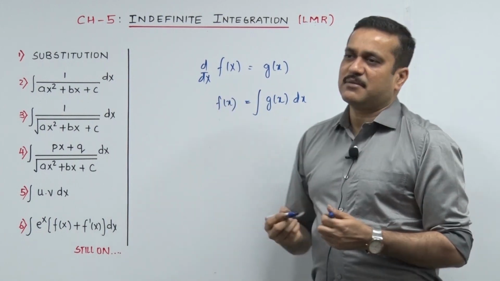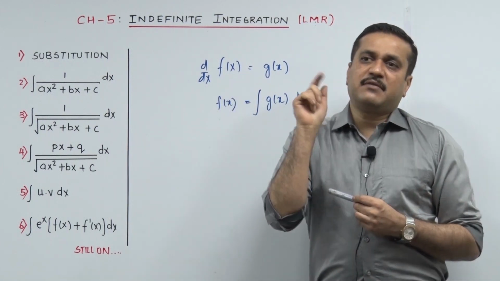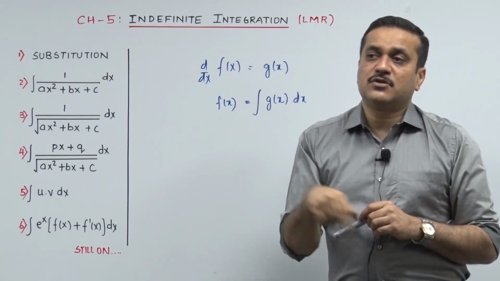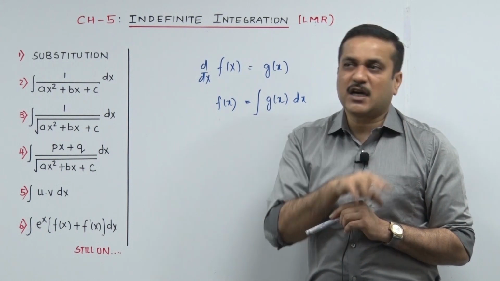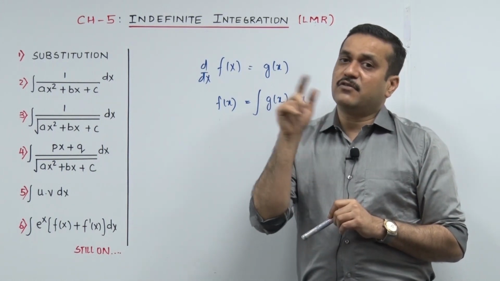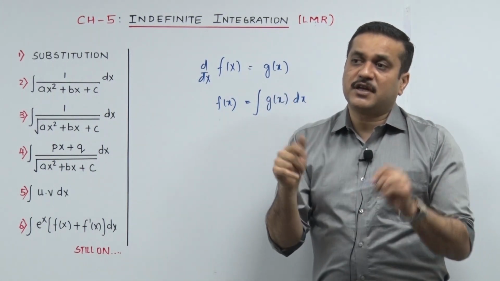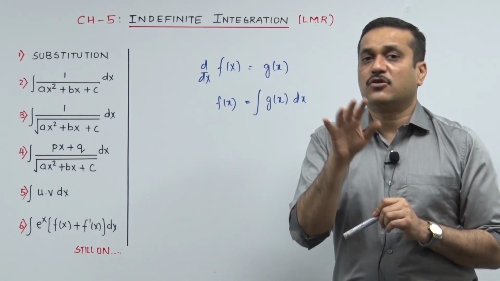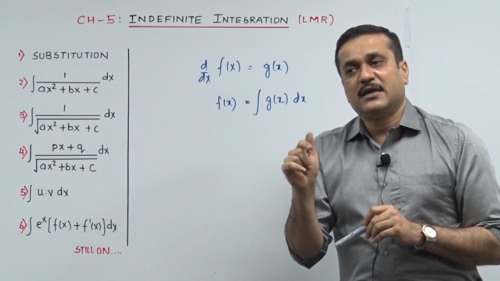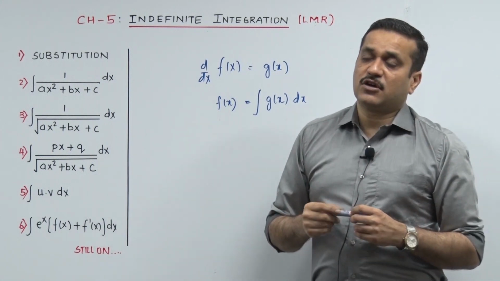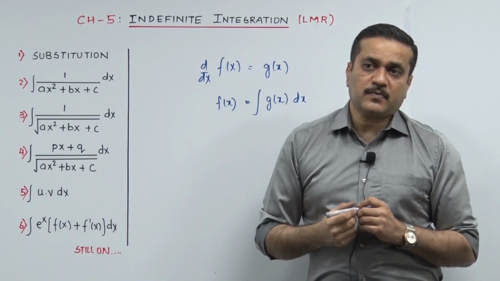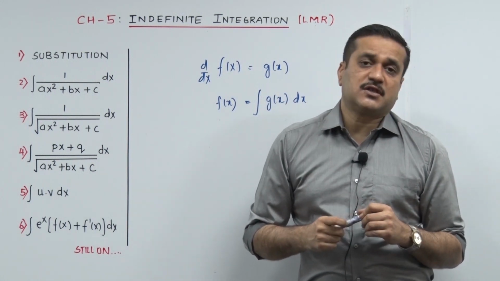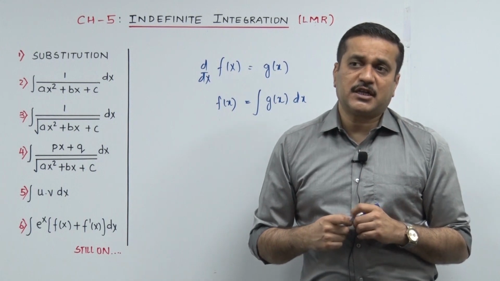I used to always say in my language: if you integrate the answer of a derivative, you will get back the function which you differentiated. Confusing? The derivative of log x is 1 upon x. So when you integrate 1 upon x, you are going to get back log x. I hope you understand. Can I repeat that? Derivative was the definition of your integration, of course plus c, which you must be used to after solving many sums of integration.